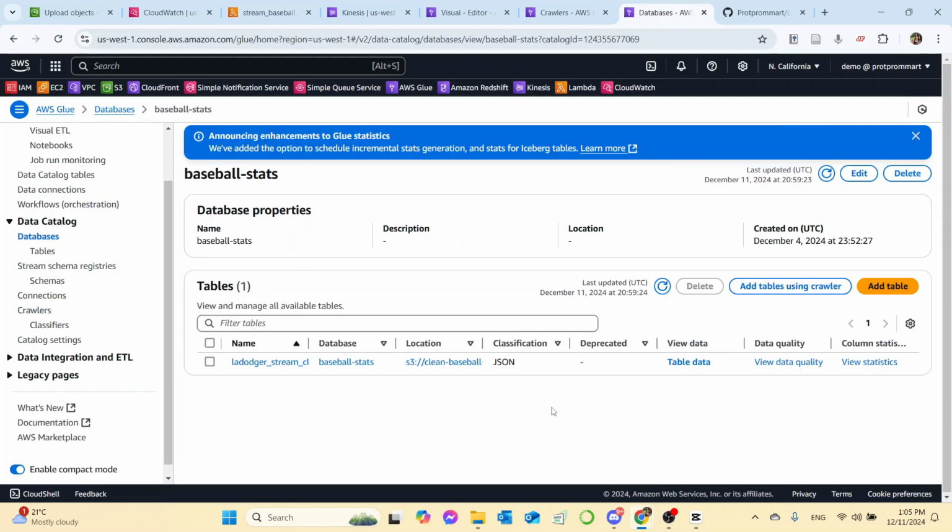And I also have set up a database called baseball stats. In the baseball stats database, this is the location where the clean transform data that has been through the crawler will land.